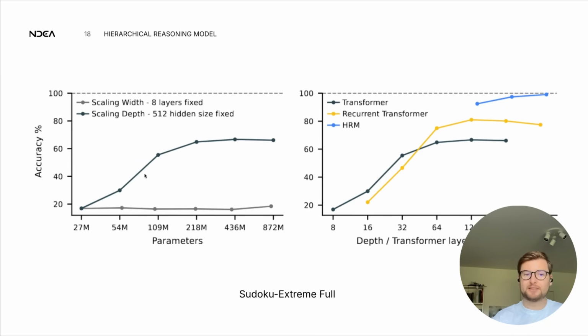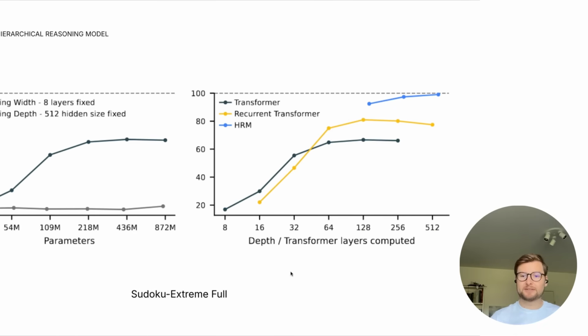But if you do scale the depth, so if you increase the thinking steps, the amount of refinement that you do by going deeper, you do actually benefit in performance. The right plot is something very similar, only it's not the parameters on the x-axis, it's the depth. So the amount of transformer layers that you go through, in a sense, right? Because you can do that with the same curve as here. It's actually the same curve, even though it's not the same x-axis, it comes out the same.